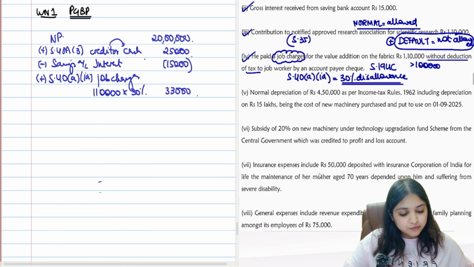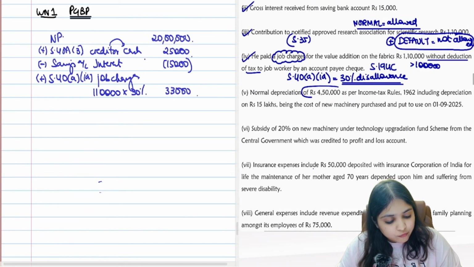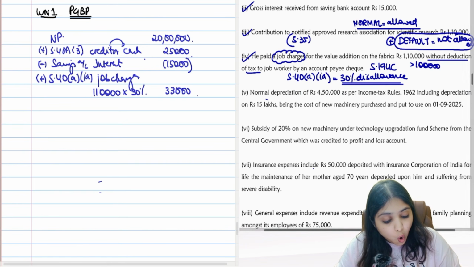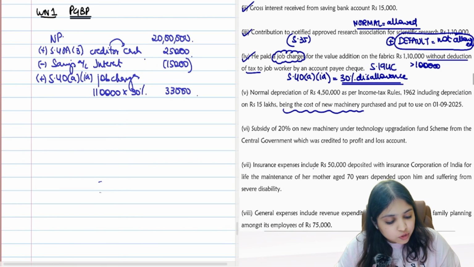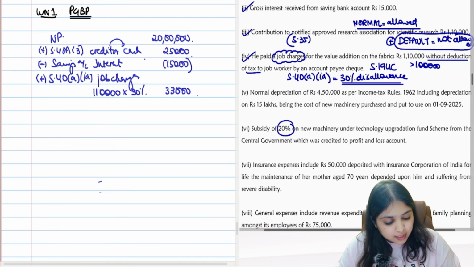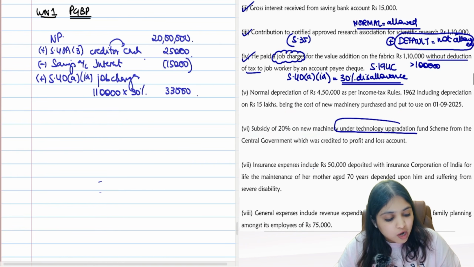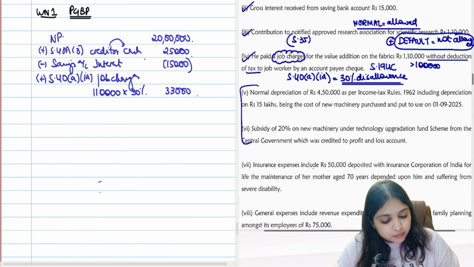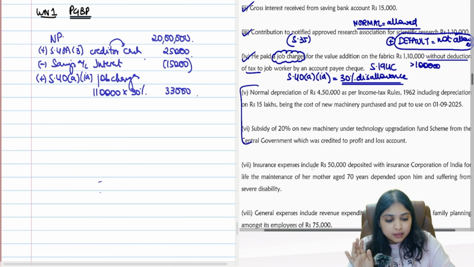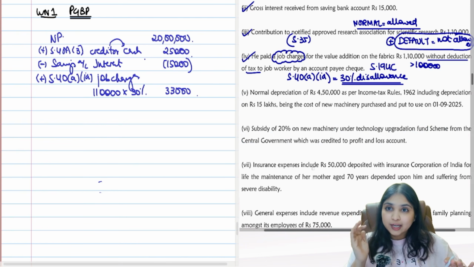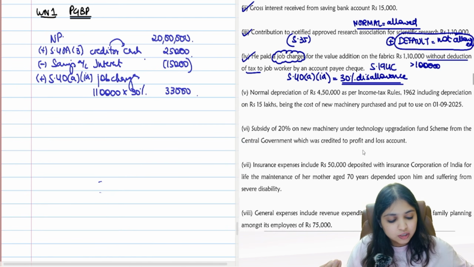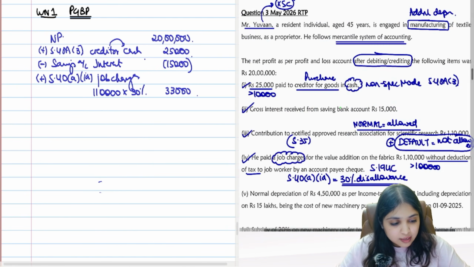Okay. Then comes the fifth adjustment. Normal depreciation of 4,50,000 as per income tax rules includes depreciation on 15 lakhs being the cost of new machinery purchased and put to use on 1st September. Subsidy of 20% on new machinery under Technology Upgradation Fund scheme from the central government was credited to P&L account. Two adjustments, one story. Carefully listen to me. This adjustment is a highlight of the question, but if you pay a little extra attention, it will not be a big challenge. They are saying that all these adjustments are already debited or credited.